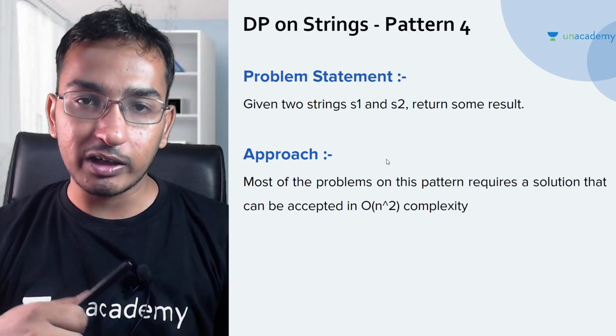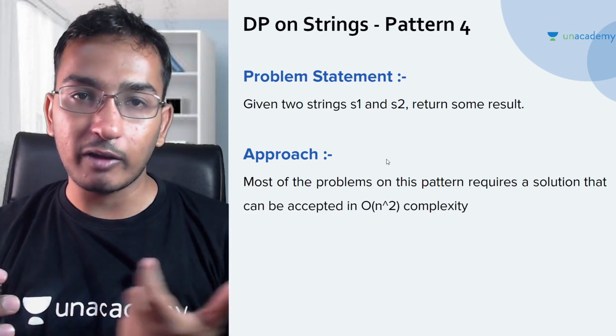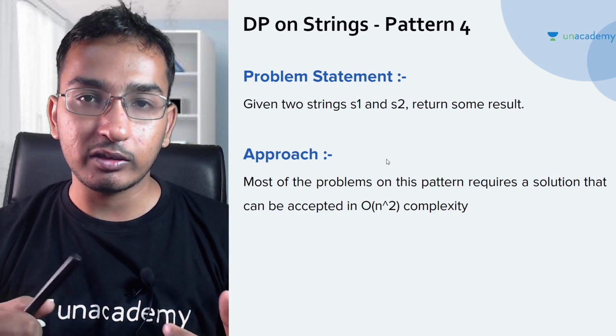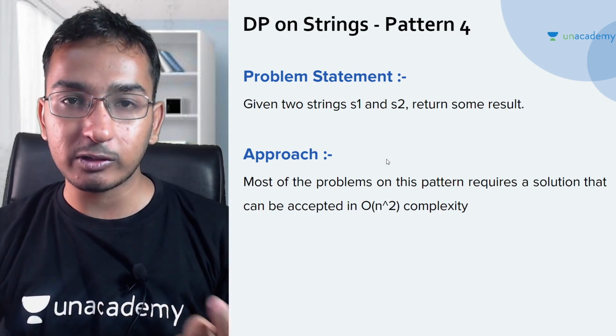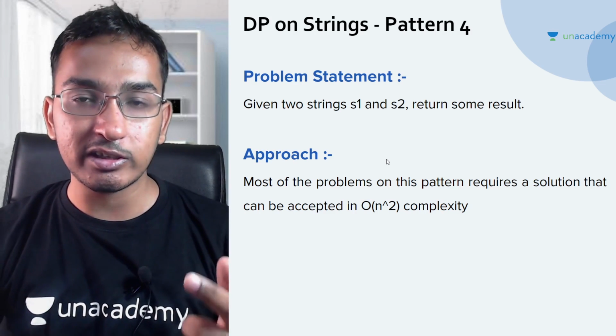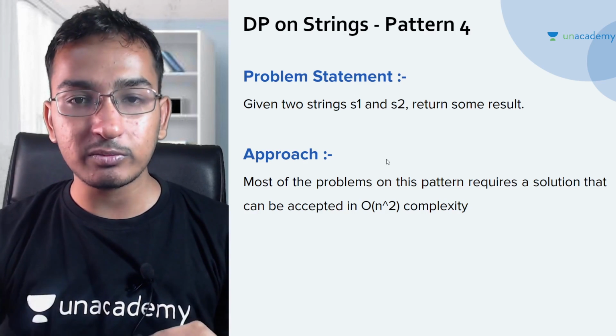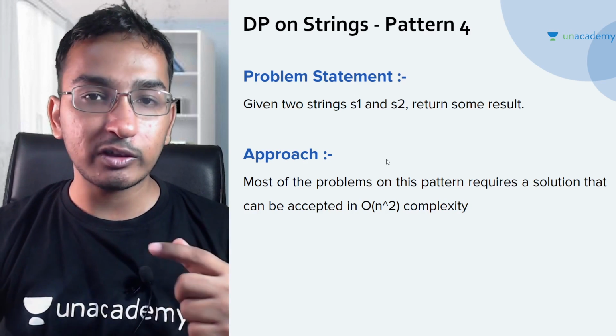In all of these, you are given strings and you have to find something by comparing both of the strings. Like you have to convert string S1 to S2 by deleting or inserting some characters. So these are the problems which fall into this pattern, in which you will be given two strings.